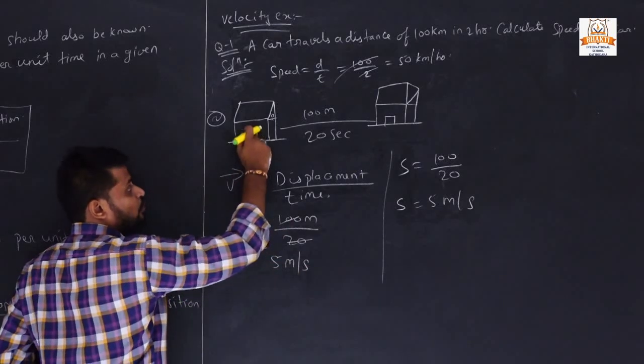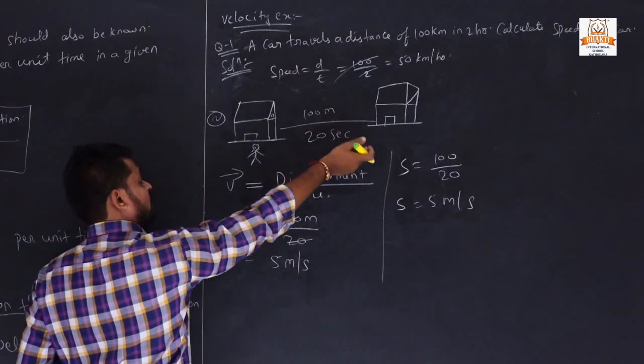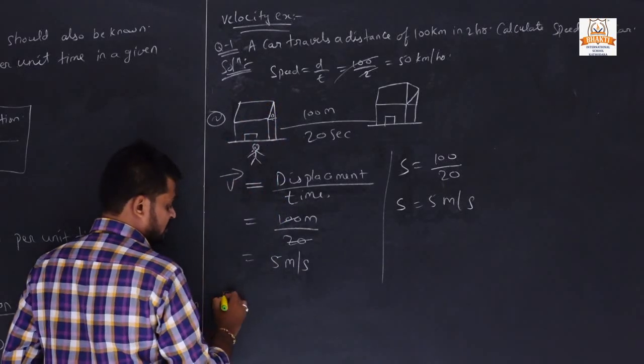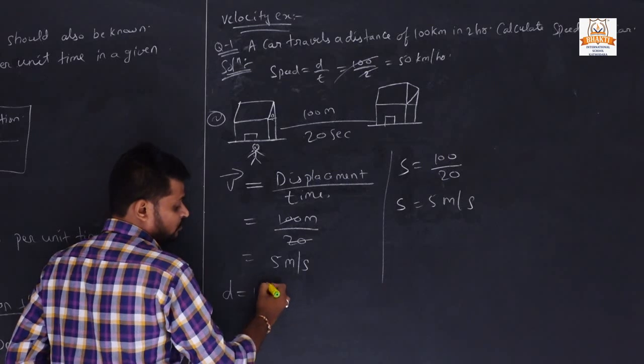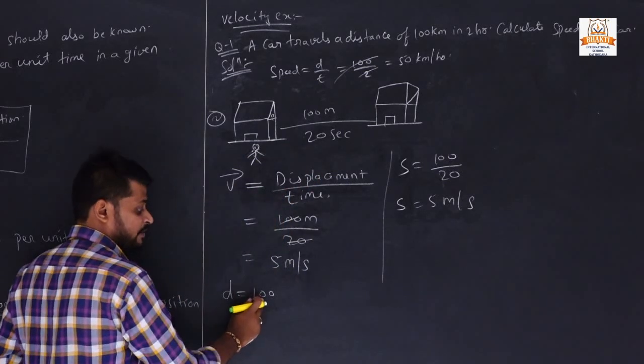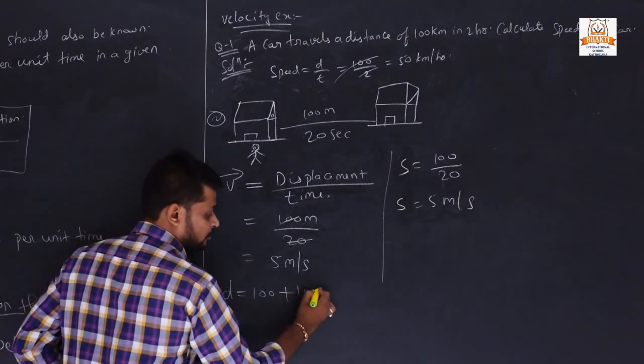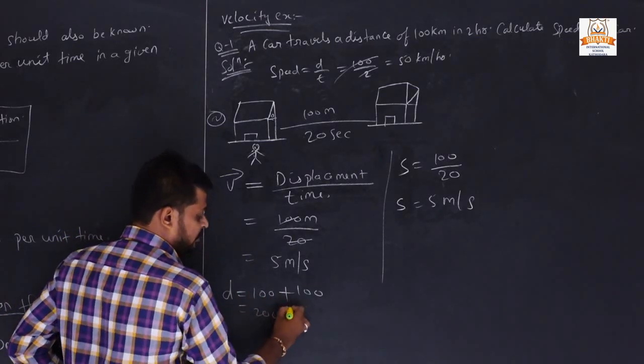Here the man goes to office and comes again from office to home. So what was the distance? First he goes from house to office 100 meter, then he comes again office to house 100 meter, total distance was 200 meter.